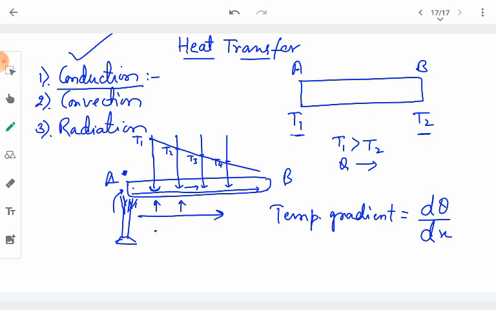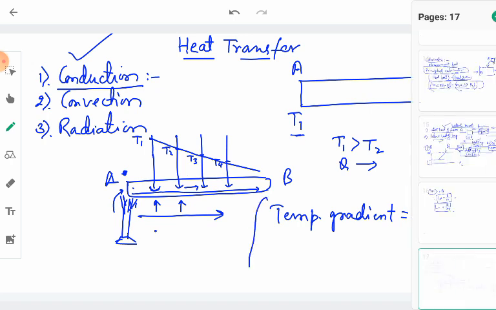Because with increase in distance the temperature d theta goes on decreasing, we represent the temperature gradient with a minus sign to accommodate the meaning of decreasing temperature with the distance. So this term is called the temperature gradient.